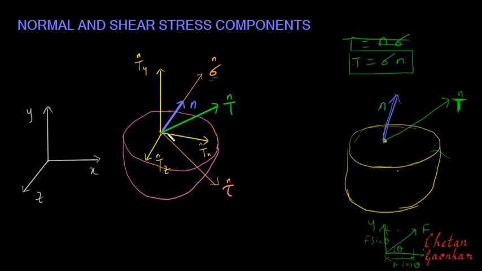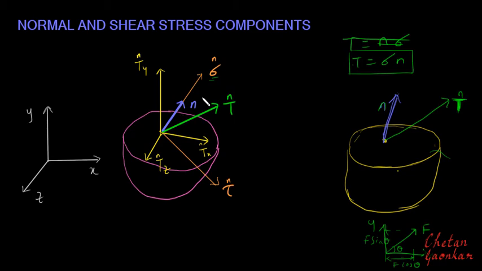Now similarly, I am projecting this resultant stress vector along the normal, and I can call it a normal stress, or if I project it along the plane, I can call it a shear stress. Normal stress and shear stress. So this is how I can resolve a given resultant stress vector along the plane or perpendicular to the plane. Just to repeat, if I resolve it along the plane, I call it shear stress. If I project it along the normal, I call it normal stress.